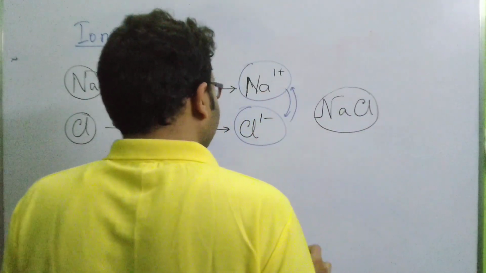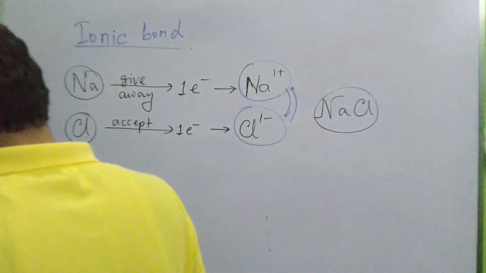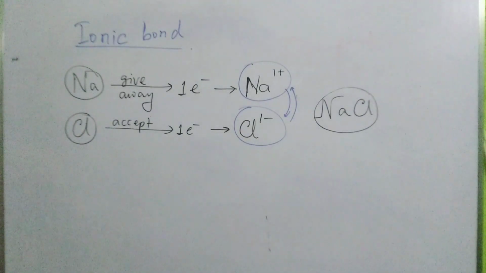So in this way, if I consider two atoms, generally one has to be metallic and the other has to be non-metallic.